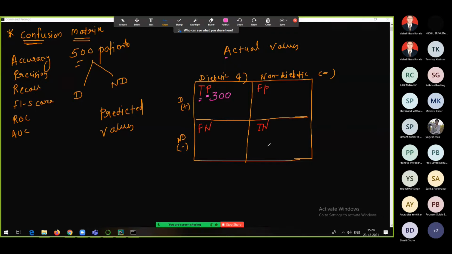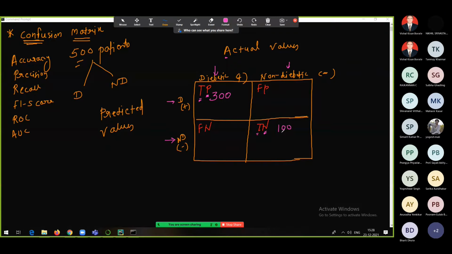Now let's see what is true negative. Let's suppose our model is saying that there are, let's say, 100 patients who are non-diabetic. See, here our model is saying patients are diabetic and actually they are diabetic. Here our model is saying patients are non-diabetic and actually they are non-diabetic. So here also our model is true about whatever it is saying for negative patients. That is nothing but true negative.